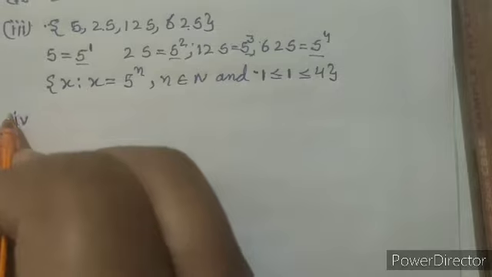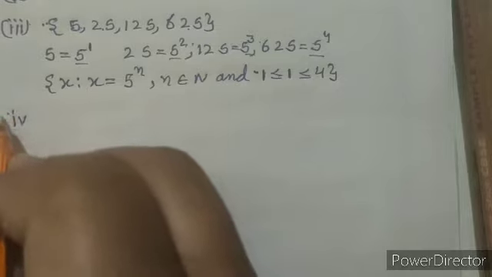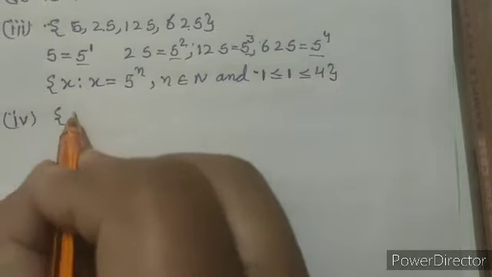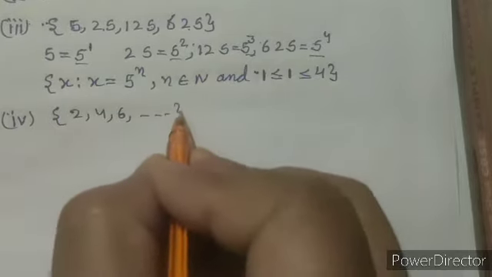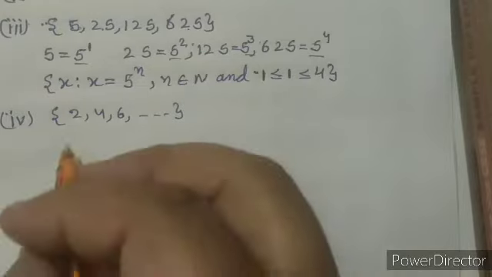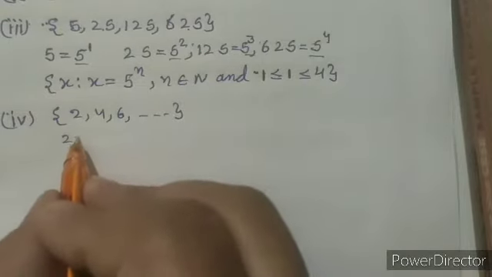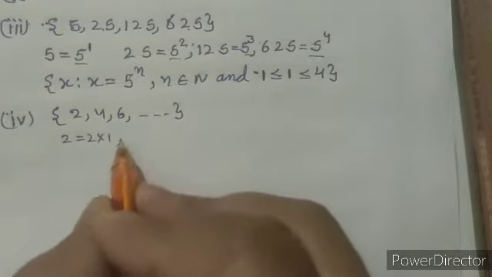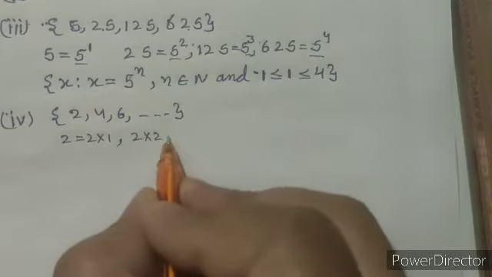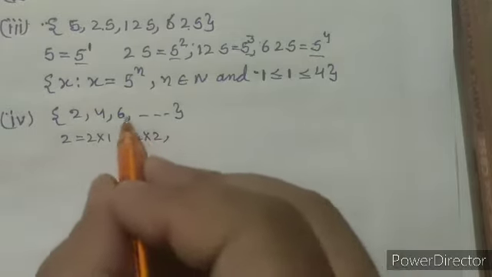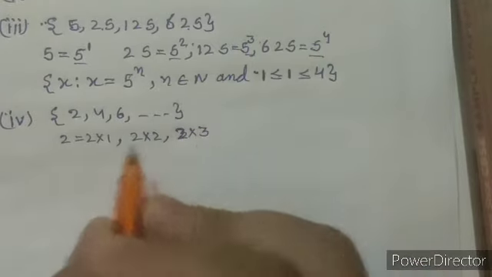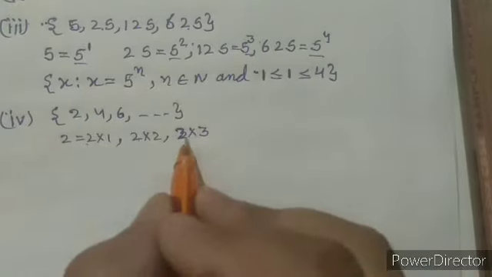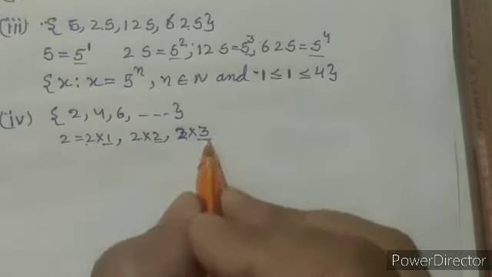Now the fourth one is again similar. Here 2, 4, 6 are given to us, and so on. That means here also this 2 can be written as 2 into 1, 4 is 2 into 2, 6 is 2 into 3. So here the first multiple is the same, the second multiple is changing.